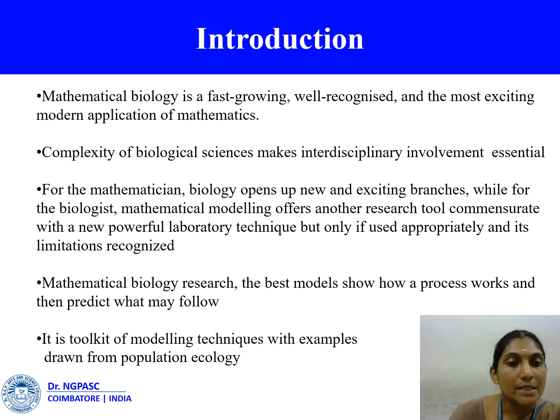If mathematical biological research is to be useful and interesting, it must be relevant biologically. The best models show how a process works and then predict what may follow. If these are not already obvious to the biologist and the predictions turn out to be right, then you will have the biologist's attention. Suggestions as to what the governing mechanism may involve can come from this. Genuine interdisciplinary research and the use of models can produce exciting results. It is a toolkit of mathematical techniques with examples drawn from population ecology.